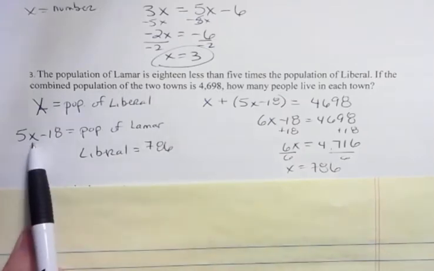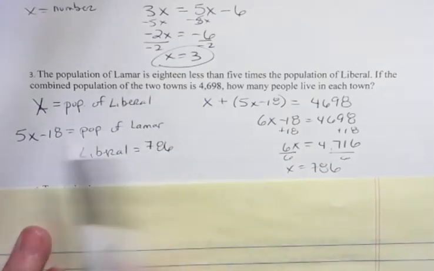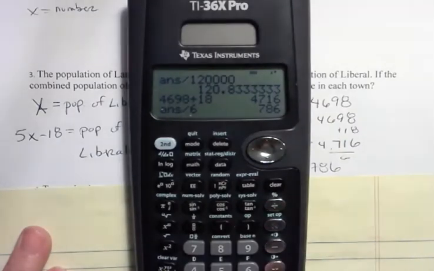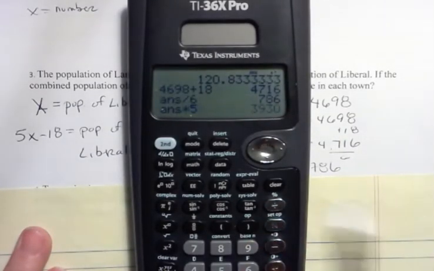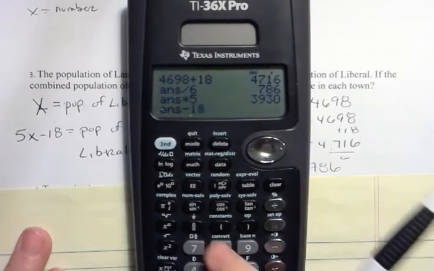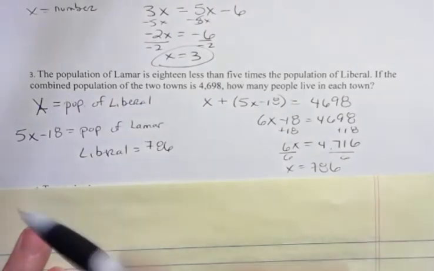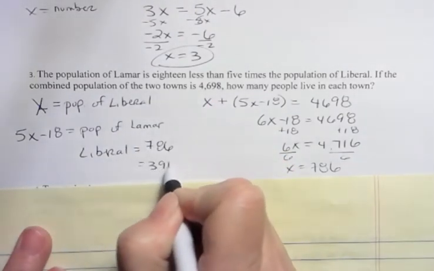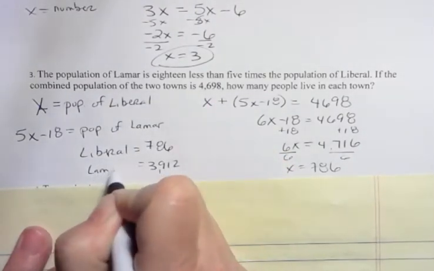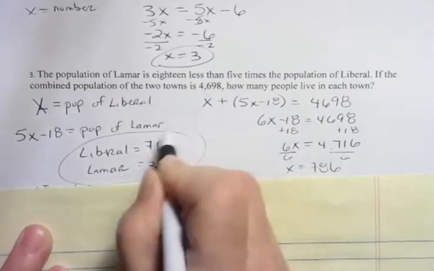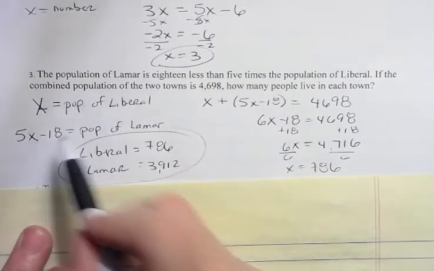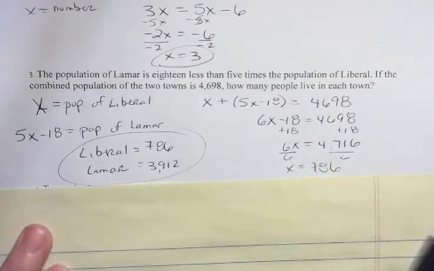How do we figure out the population of Lamar? Well, we take 5 times 786 and subtract 18. So let's do that. Times 5, I already had 786 in there, times 5, but then minus 18 means that the population is 3,912 in Lamar. Notice that I'm stating my variables, what they are, showing the equation, and then I'm stating my answer very clearly.